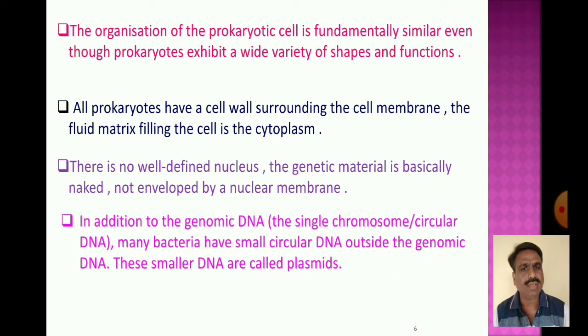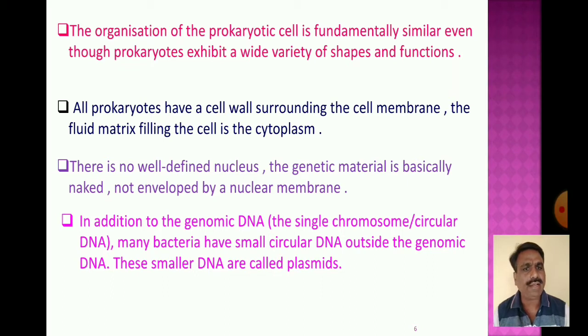In addition to the genomic DNA, the single chromosome circular DNA, which is the mother DNA, also known as the parental DNA, many bacteria have a small circular DNA outside the genomic DNA. These smaller DNA are called plasmids.